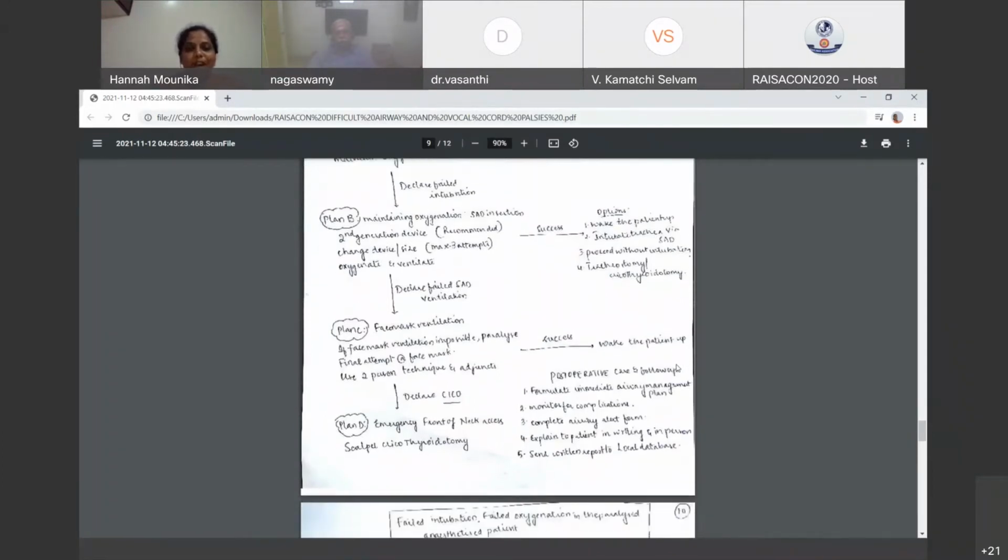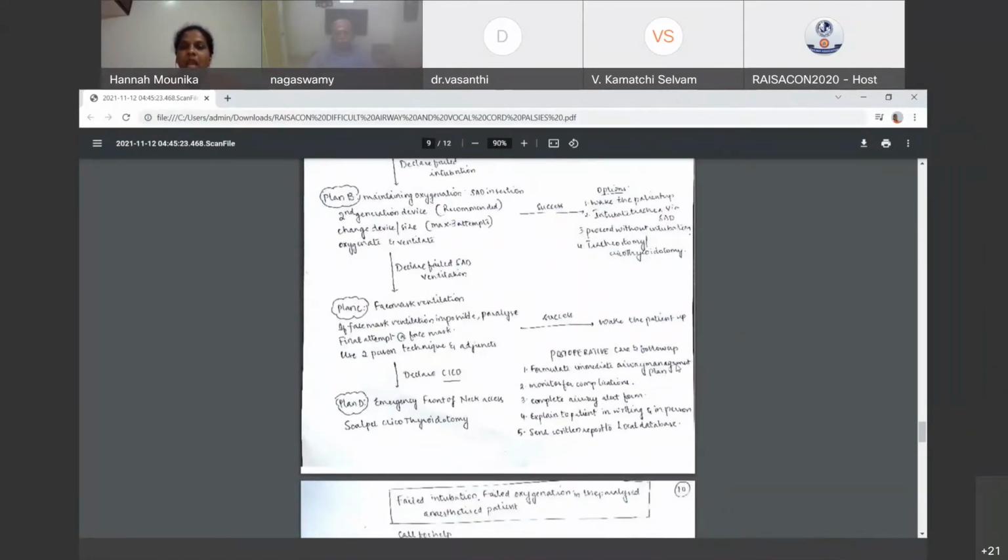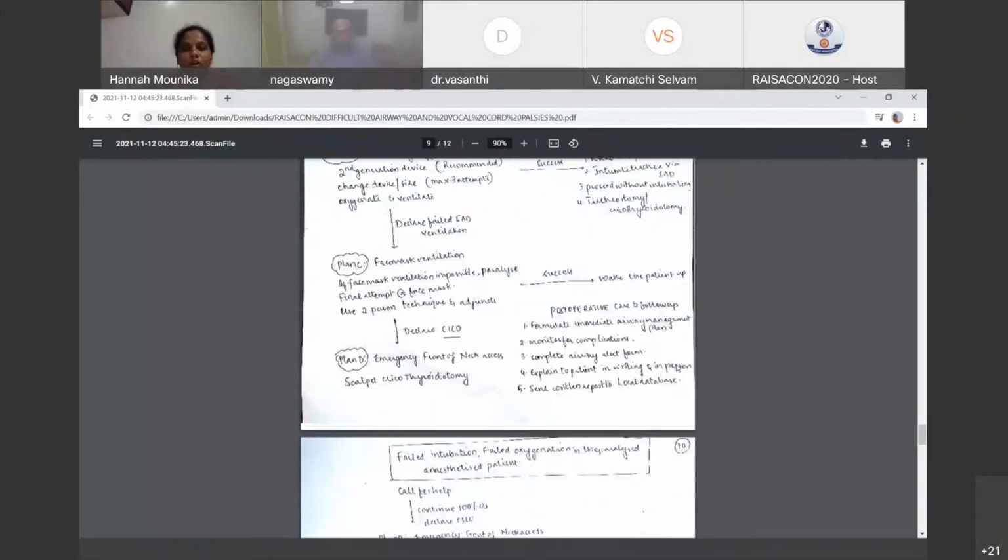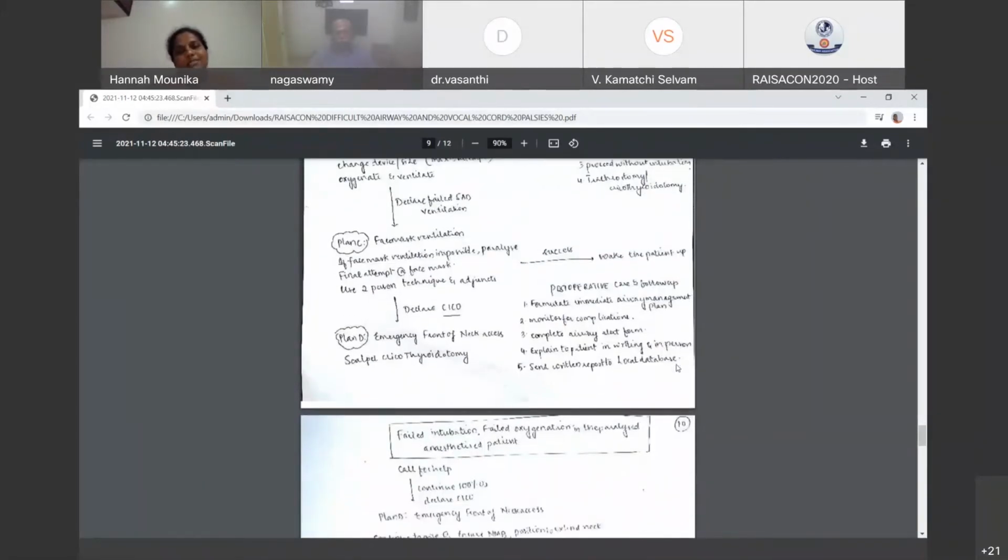Then emergency front of neck access, that is scalpel cricothyroidotomy. Post-op care and follow-up: as anesthesiologists, we have to make sure that this is documented properly. Formulate immediate airway management plan, monitor for complications, complete airway alert form, explain to patient in person and in writing, and send written report to local database.